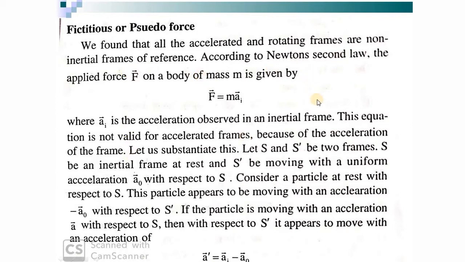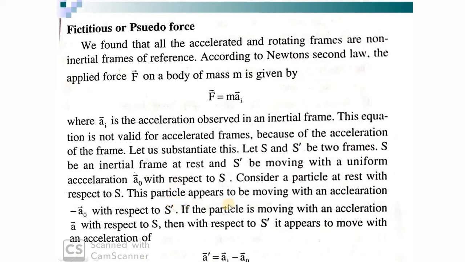S is at rest, S prime is moving with an acceleration a0 with respect to S. A particle is at rest with respect to S frame, and moving with an acceleration minus a0 with respect to S prime frame.